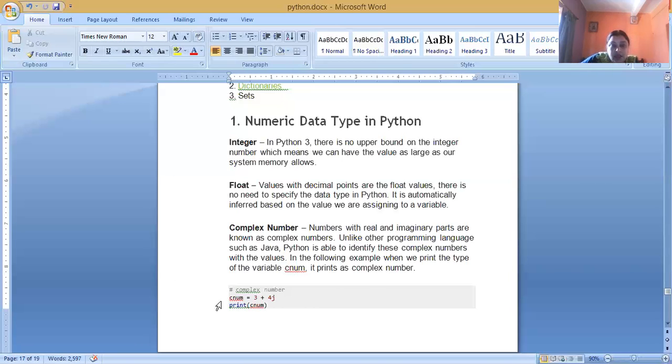Suppose CNUM equals 3 plus 4j, which means 3 is the real part and 4j is the imaginary part.